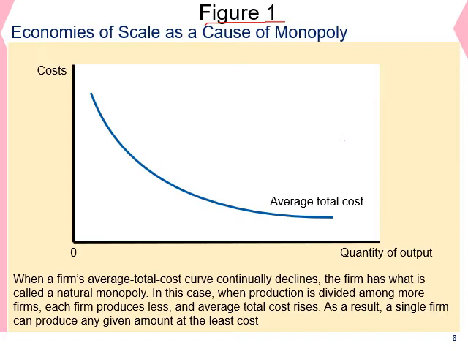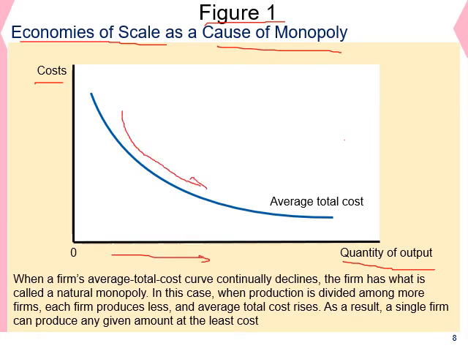Figure one shows economies of scale as a cause of monopoly. On the horizontal axis we have quantity of output, and on the vertical axis we have cost. You can see that as output increases, the average total cost is decreasing. This is called economies of scale.